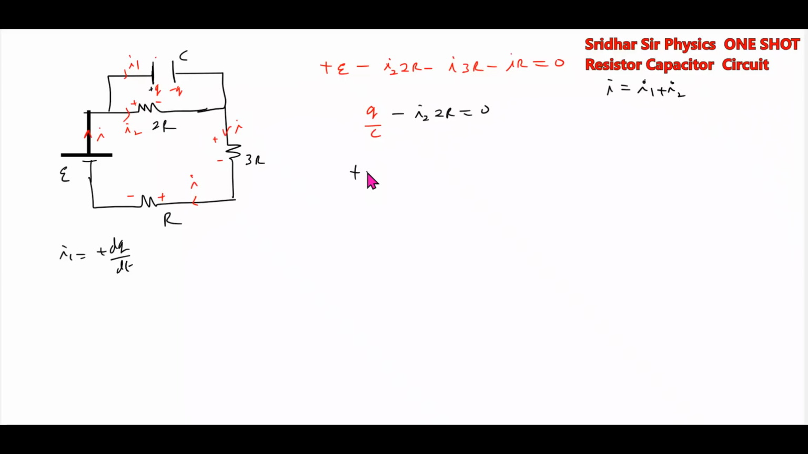So we'll write one more loop equation. Plus E minus Q by C minus I into 4R equal to 0. What is I? I is equal to I1 plus I2. Okay, agreed. This I we should replace. What is I1? I1 is dq by dt. What about I2? I2 is this much. Then solve, we'll get the differential equation. By integrating, we'll get expression for charge across capacitor at any time t. Or at steady state, at t equal to infinity.